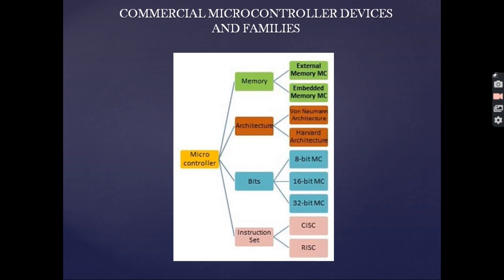Now, what is an embedded memory microcontroller? This is a type of microcontroller in which all the functional blocks are available in a chip: data memory, input-output ports. This type of microcontroller has all programs and data memory, counters and timers, interrupts, input-output ports embedded on the chip. A common example is the Intel 8051 microcontroller.